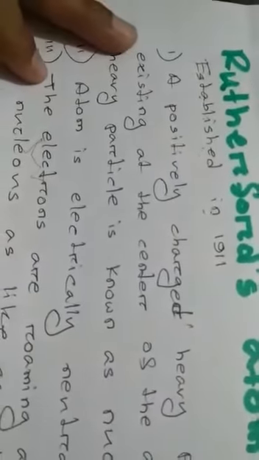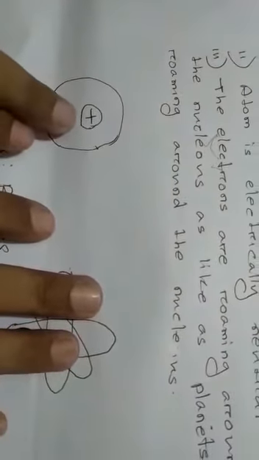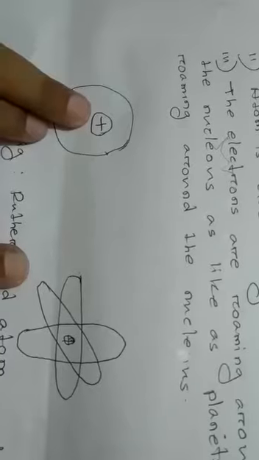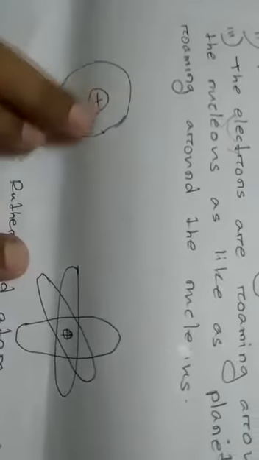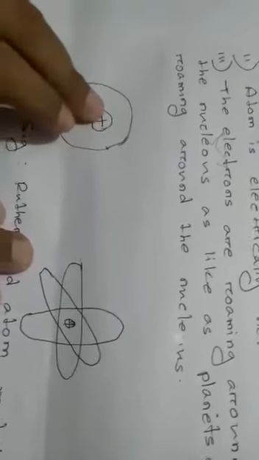model. Number one postulate: a positively charged heavy particle exists at the center of the atom, and the name of the center is the nucleus, and electrons are roaming around the nucleus. It is number one. Number two, the atom is electrically neutral.